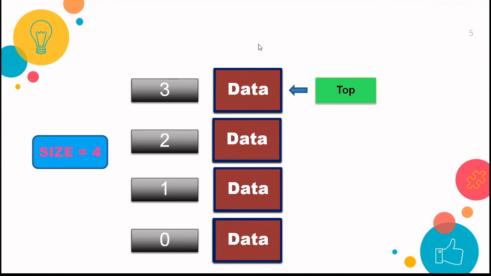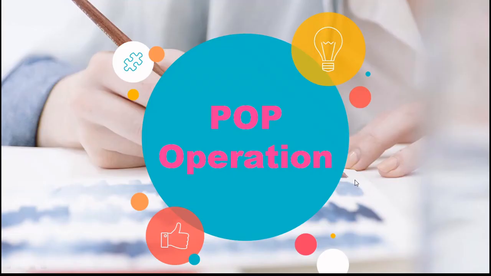So here the condition is overflow, right? So overflow condition arises when your stack is full and you're further trying to insert any element into the stack, and it occurs when the top is pointing to size minus 1, that is n minus 1. In that case this overflow condition will arise, right?